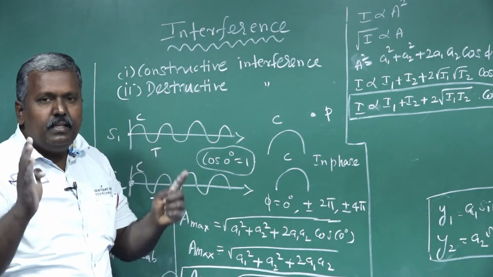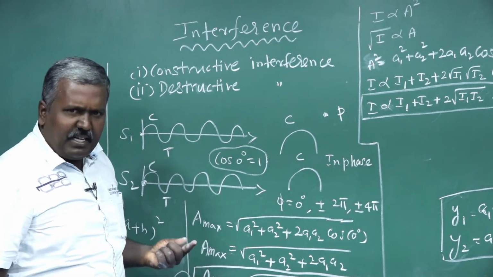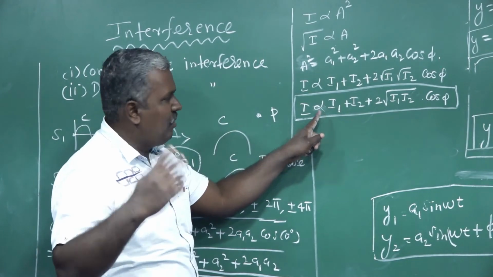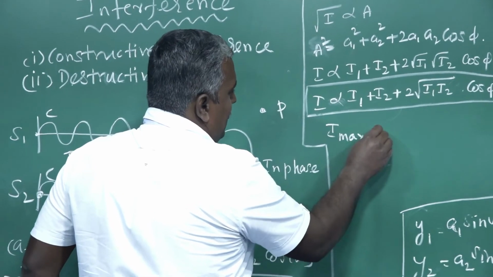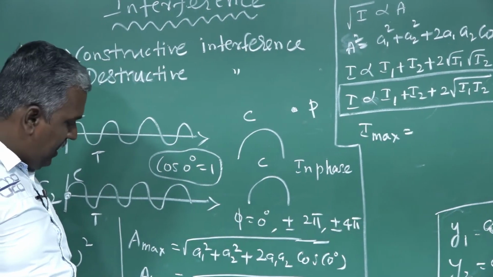That is called constructive interference. Now we can write the formula for I maximum with the help of A maximum.